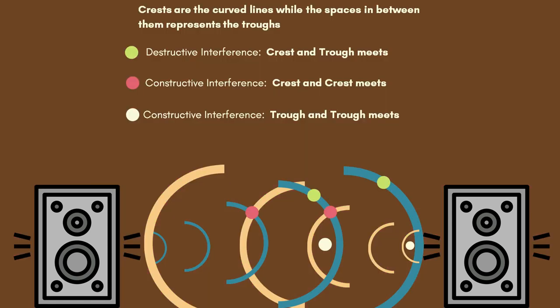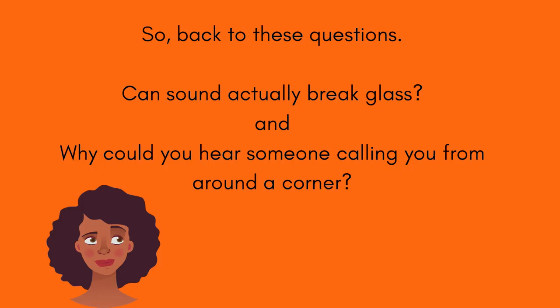In this picture, crests are the curved lines while the spaces in between them represent the troughs. Examples of destructive interference are the green dots. That is where crests and troughs meet. Constructive interference involving two crests meeting is represented by pink dots, while constructive interference where trough and trough meets is represented by white dots.